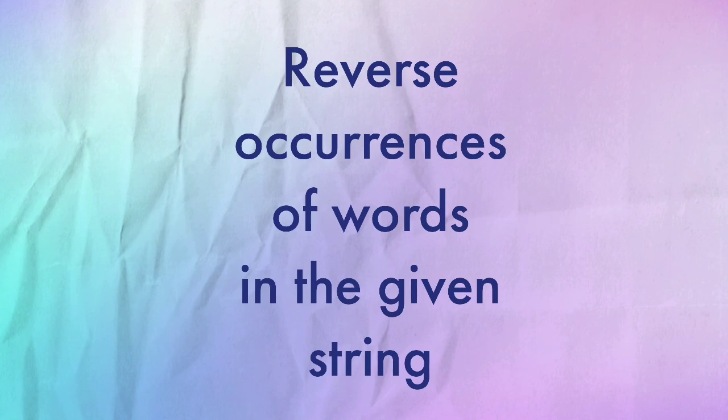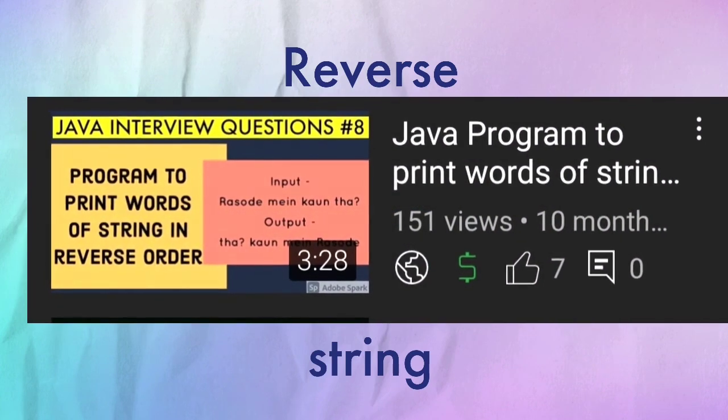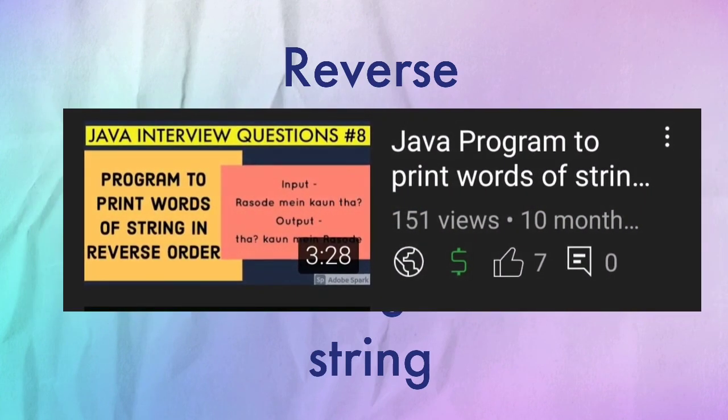And the next question was also based on strings only. A string was given, and we just have to reverse the occurrences of words. This question we have already covered in the Java interview question playlist. You can refer to that. I will provide the link in the description, and you can also see the thumbnail in the video right now.